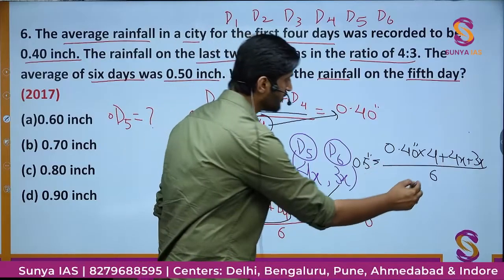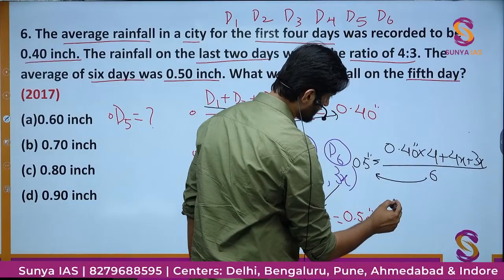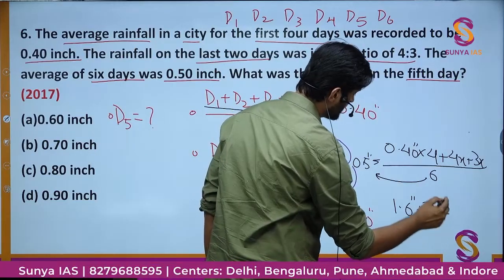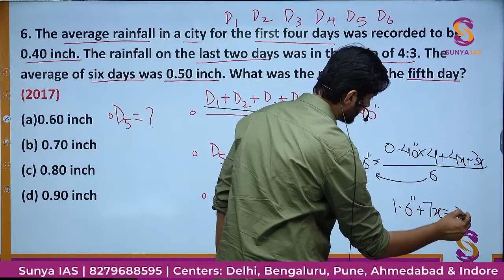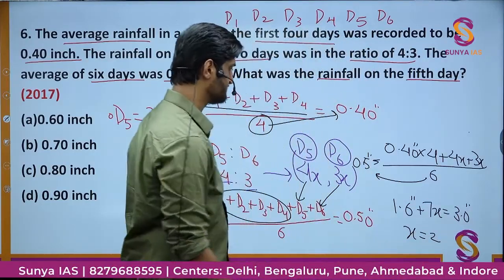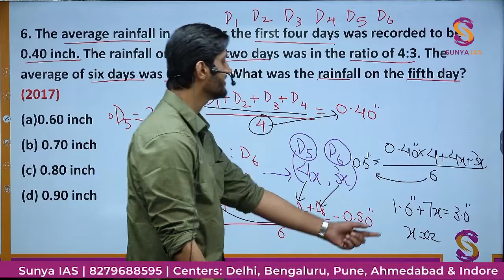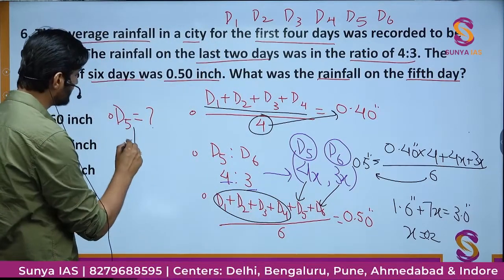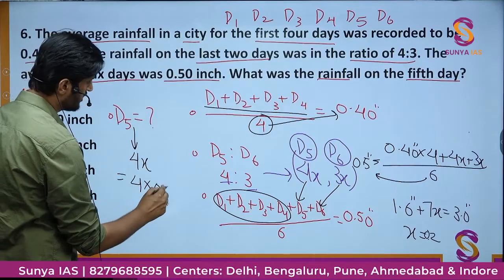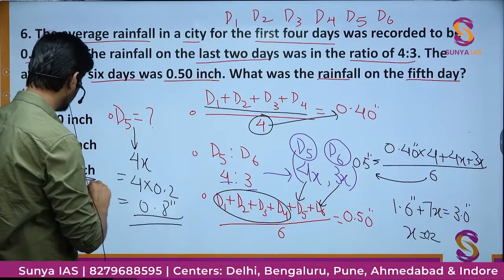What we'll do next? We'll send this 6 into cross multiplication and further simplify this. So here you will get 1.6 inch plus 7x is equal to 3.0 inch. Overall on calculation, you will get the value of x to be 0.2. If you get the value of x to be 0.2, we have to find the value of D5, and that D5 is going to be nothing but 4x. So 4 into 0.2, that is 0.8 inch is going to be the rainfall on day 5.